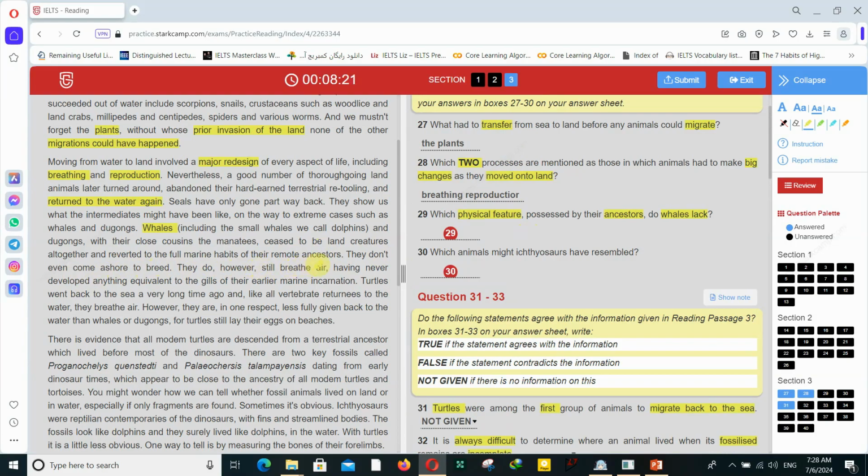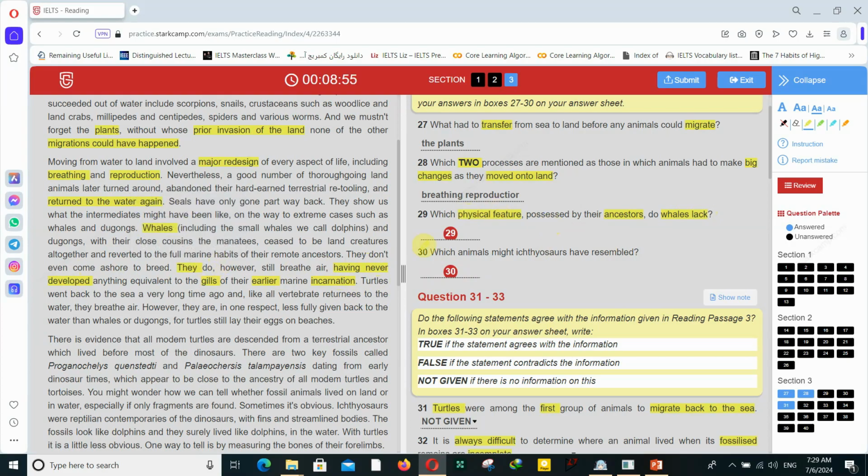They do, however, still breathe air, having never developed anything equivalent to the gills of their earlier marine incarnation. Incarnation is a particular life. Earlier incarnation means ancestors. Having never developed means lack. And they're talking about they, which refers to whales.